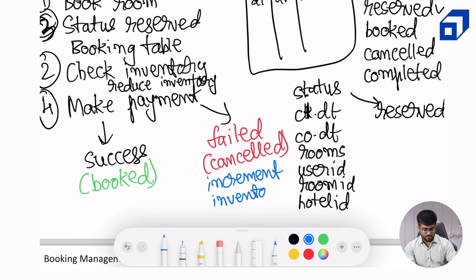Because we want to ensure a consistent environment for the users. Let's say only one room was available. A user is trying to book. Their booking gets cancelled, like their payment gets cancelled for any reason. The inventory should be restored so that other users can book it now. Or if the timer goes up, then we should be allowed to book it once again. Like another user should be allowed to book it, or the same user can also book it.